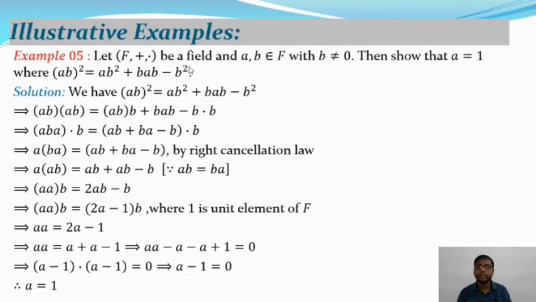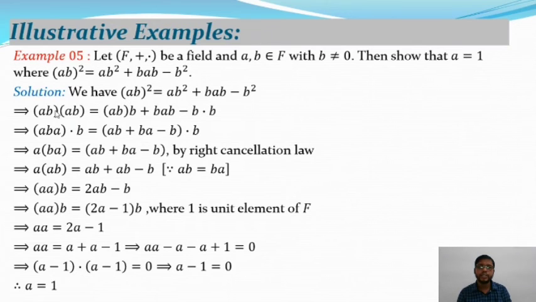Then from this we will prove that a is equal to 1, where b is not equal to 0 and F is a field with two non-zero elements a and b belonging to F. Here is the solution of the above example. We have (ab) whole square, this is given. (ab) whole square is equal to a square b square plus bab minus b square.